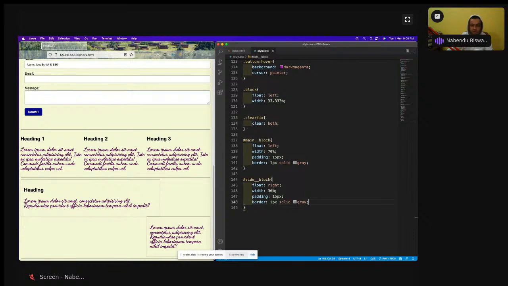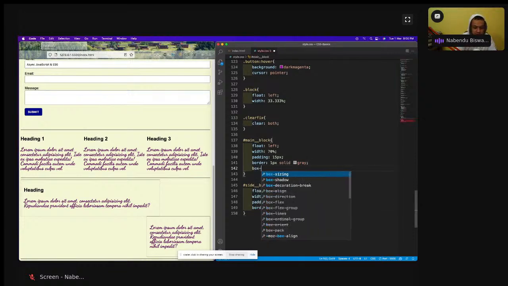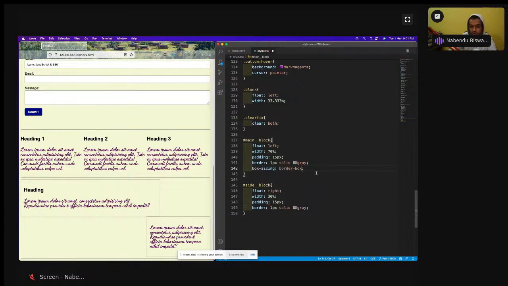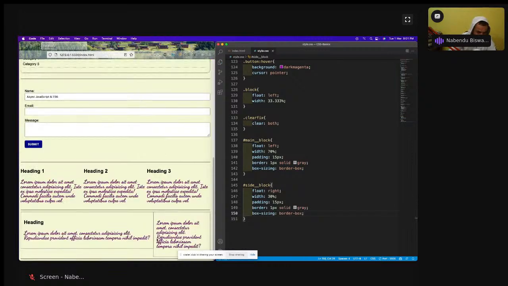So fix this. It is not a good thing that padding and border are not included in the width. So we have something known as box sizing, and by default it is content box, which I'm telling. So we have to make it a border box like this. If you don't give it, it is content box. Okay, so I make this border box, and see, now it has been fixed. Now the padding and the border are a part of the width of this box. So this is how it works. I hope you have learned this. Okay, so that is done.